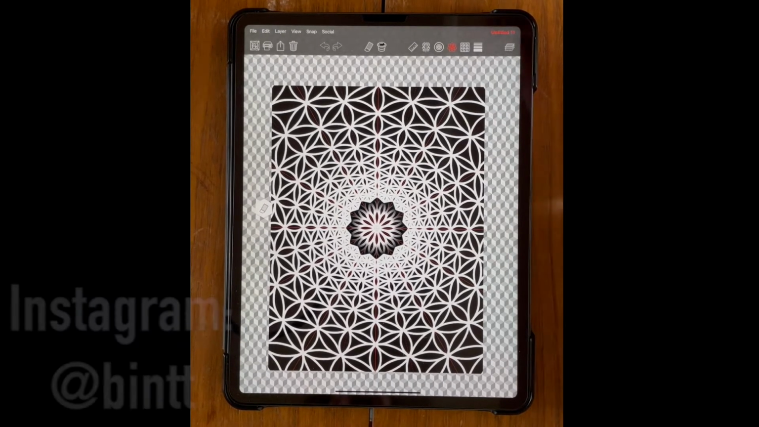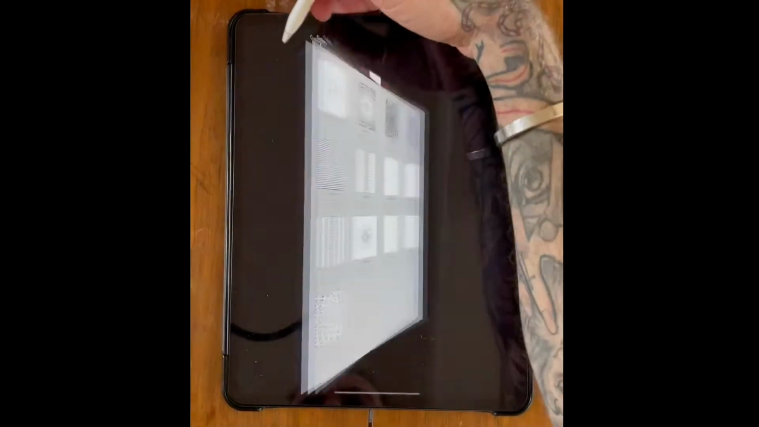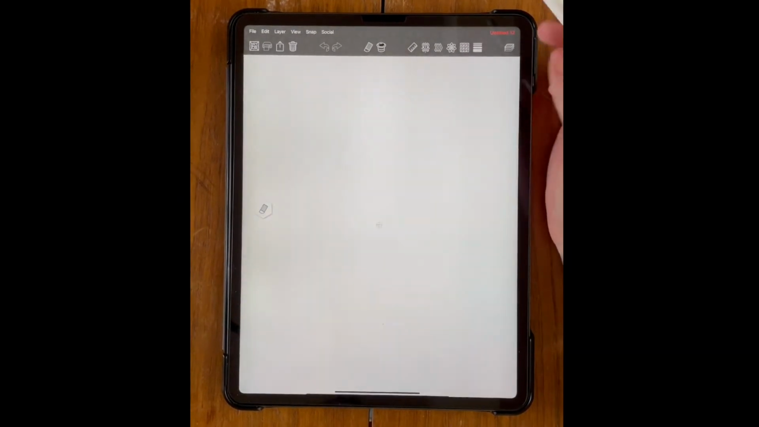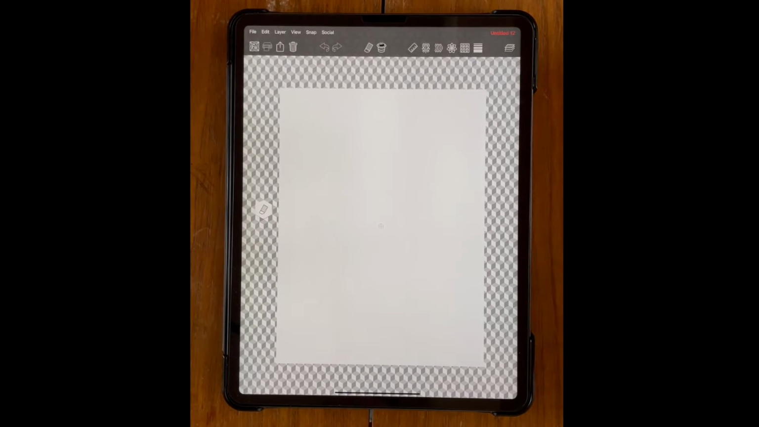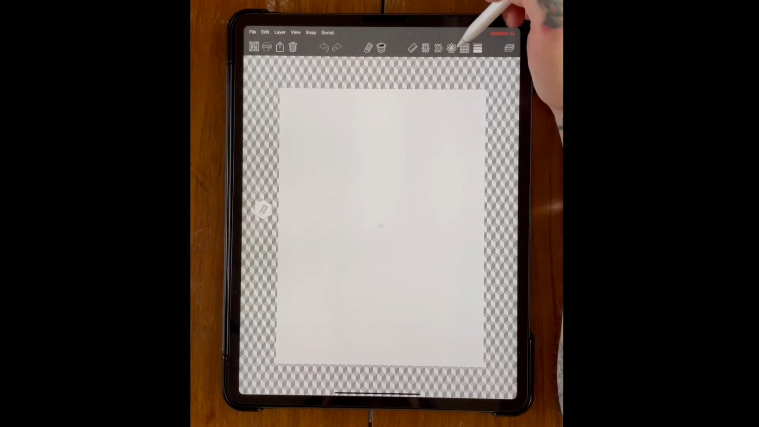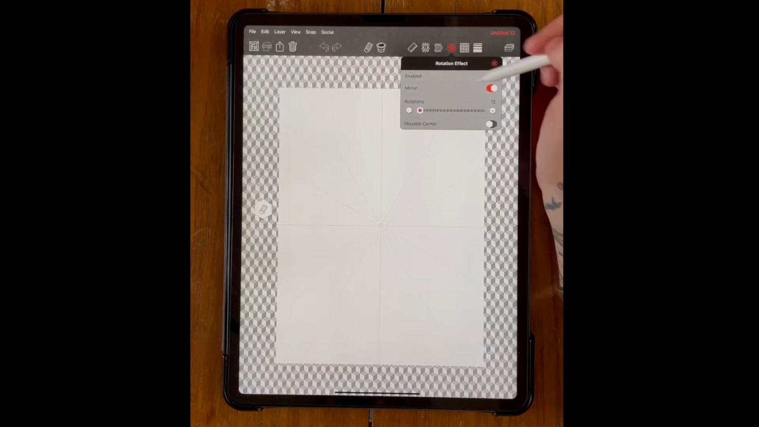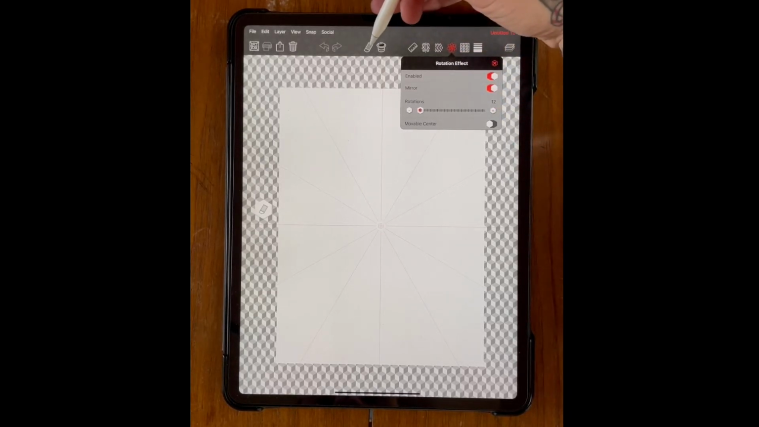So if you want to open Geometrica and you want to open a new document, just portrait A4 will be fine. So the first thing that we're going to do is, if you come over here to the 4th little icon, that'll be your rotation effect. You want to enable this, and then I'm going to select 12 mirrors, 12 rotations. You also want to make sure that your mirror option is switched on as well. So this is your basic mandala tool.